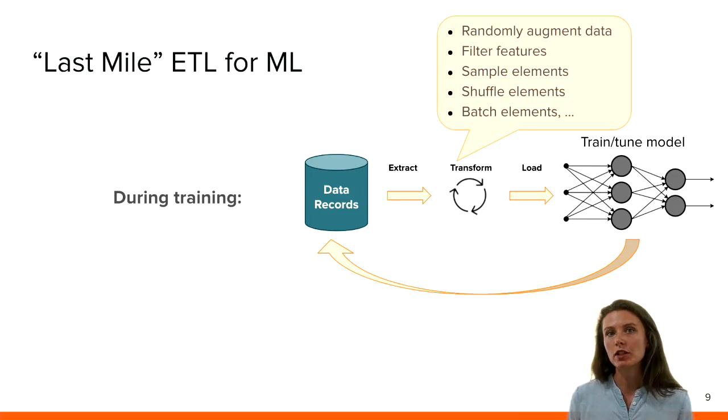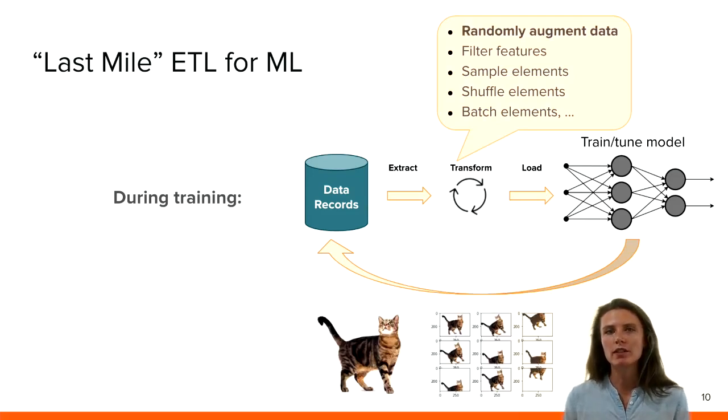Empirically, machine learning models train to a higher accuracy and generalize better if we iterate multiple times over the data set and each time feed a different random permutation of the data. For example, if you have an image, you might randomly crop, rotate, or discolor the image and feed this different permutation for each training iteration. Of course, you could do these transformations offline, but storing all these different random permutations might not be cost effective. Other examples of online transformations include filtering the data, randomly sampling data, shuffling, and batching.